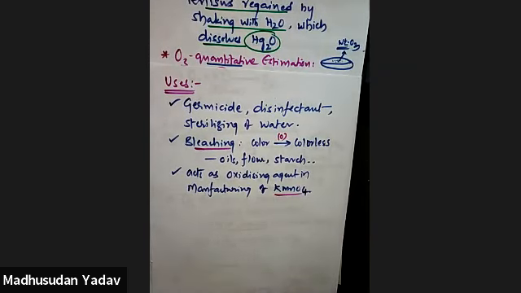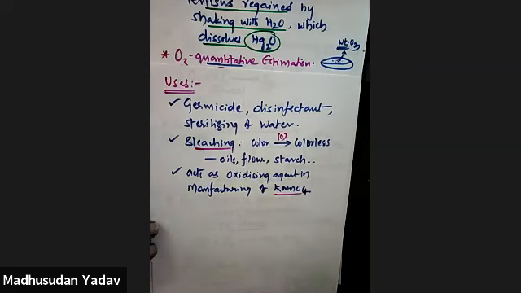Next, sulfur. This is complete about oxygen. We are talking about the sixth group. In any group, the first two elements are studied very extensively. Like in the fifth group, nitrogen and phosphorus, we have done extensively. In the sixth group also, oxygen and sulfur, we are going to study in depth. Oxygen is over. Next, we'll move to sulfur.